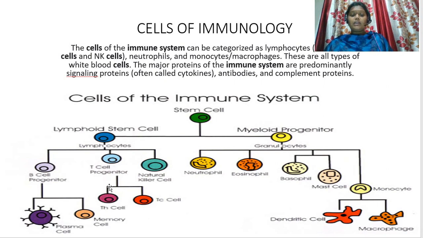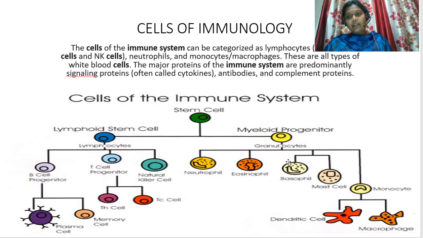T cell progenitor cells are categorized into T helper cells and TC cells. TH means helper cells, which are involved in the identification of the foreign pathogen, whereas the TC cell, that is the T cytotoxic cell, is involved in the killing of the foreign pathogen that has entered into our body.